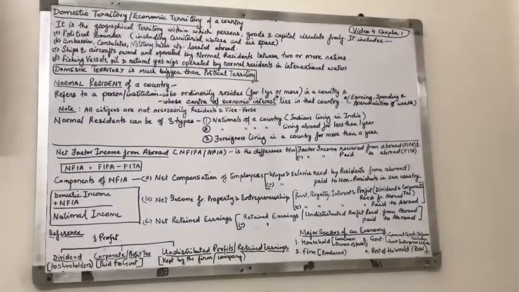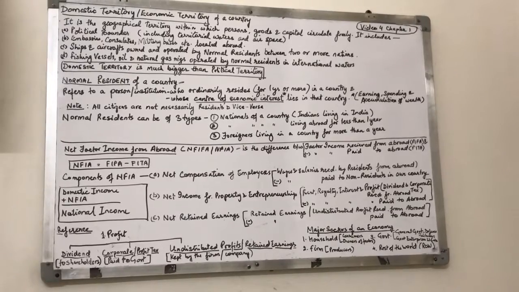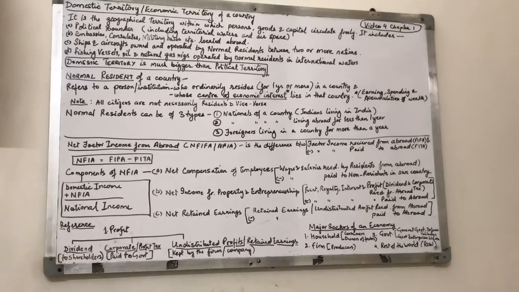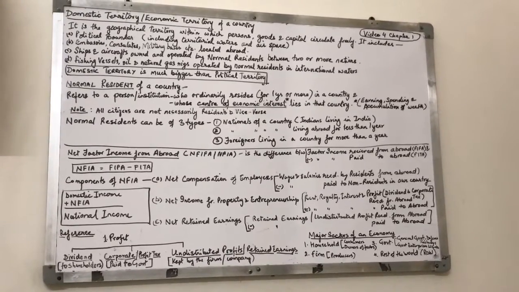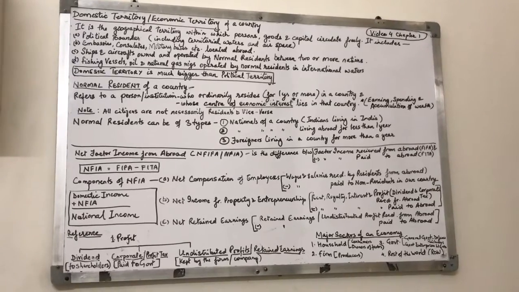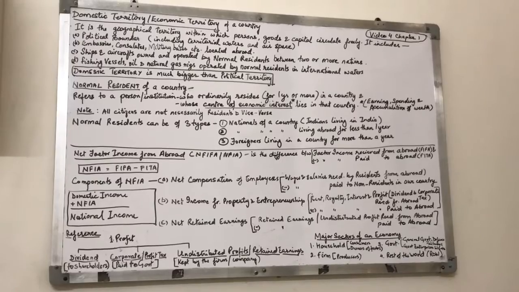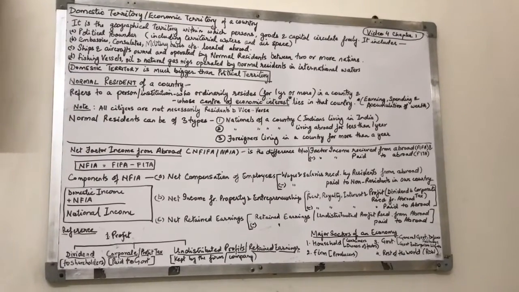Okay, secondly, if you are asked whether an income is to be included in national income or not, one question you're going to ask yourself: by whom? If the answer is that the income has been earned by the normal resident, then it is included in national income. And if the answer is no, then it will not be included in national income.